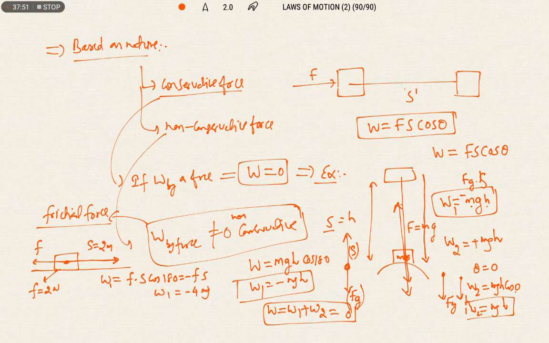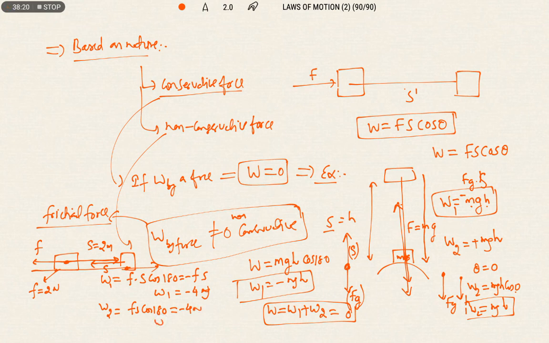Next, I am bringing the body back in this direction. Now my frictional force is in this direction. Again the displacement and frictional force are in opposite directions, because we know the force of friction is always opposite to the direction of motion. Therefore, W2 is equal to Fs cos 180, therefore minus 4 joules.